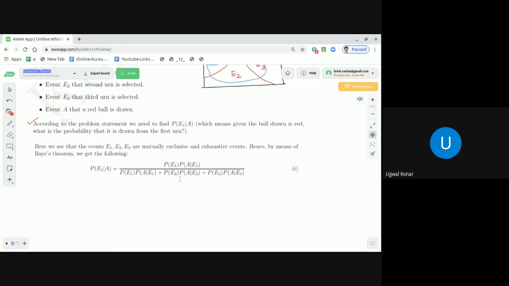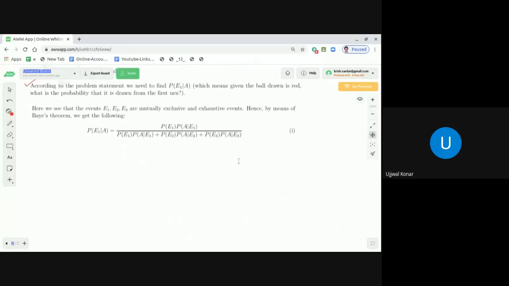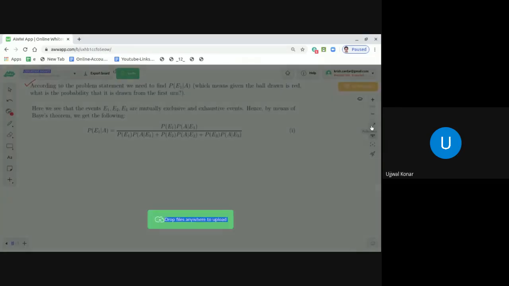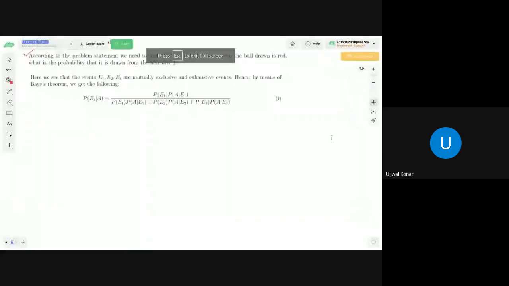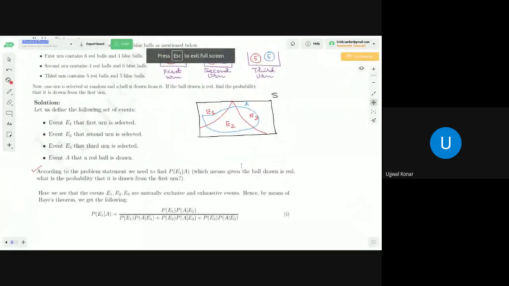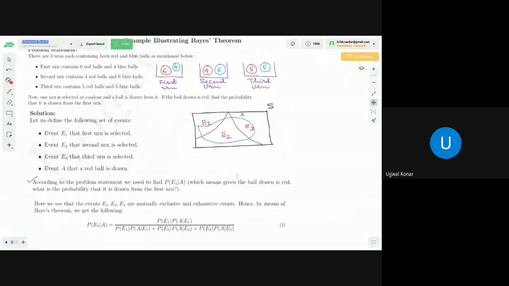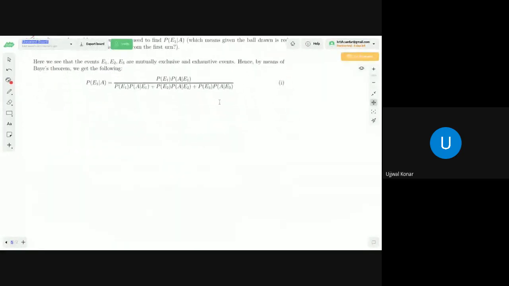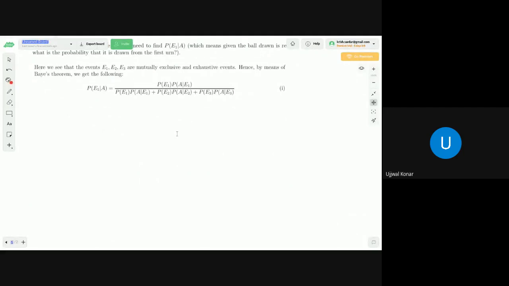Now, dear students, let us see how to find the probability of E1. If you see, now let me draw the diagram once more, because as I am explaining it here, or you can find it out from here. Let me draw the diagram once more so that it will make more sense. So, if you remember the first urn, this is the first urn.